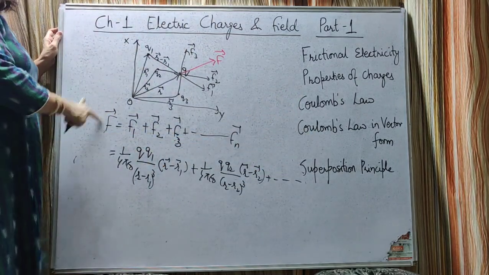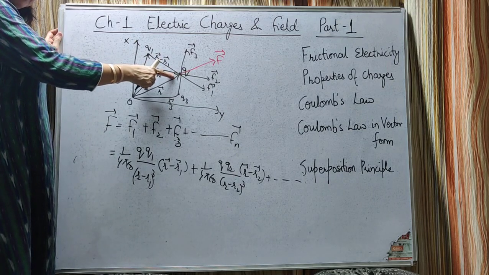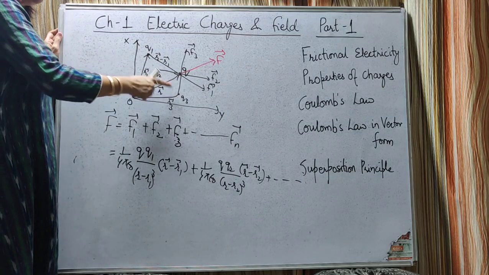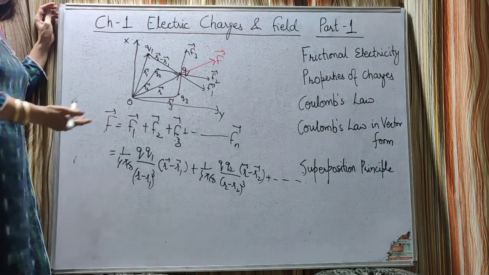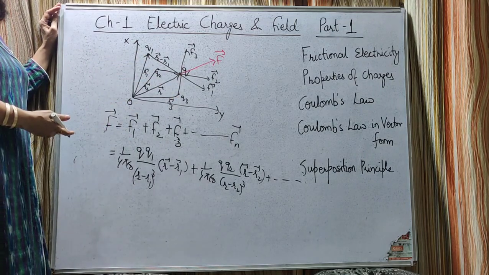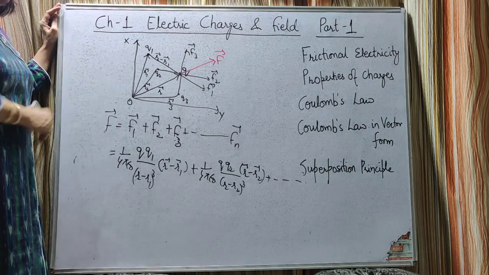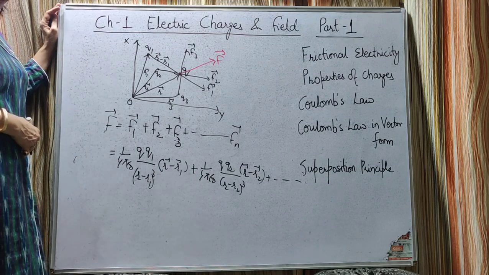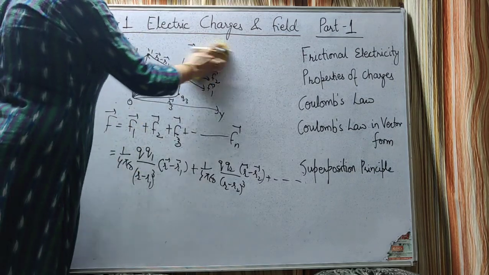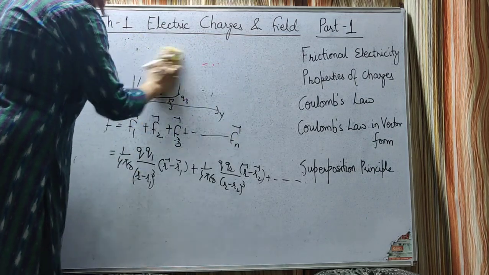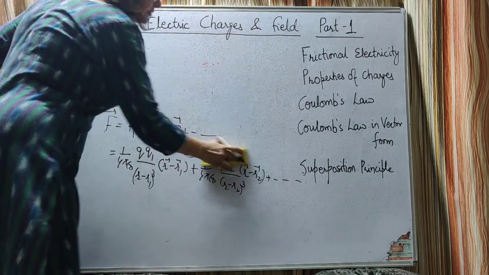So the total force on any given charge is equal to the vector sum of all the forces exerted by the surrounding charges, and this force is calculated by Coulomb's law. This principle we call the superposition principle. Okay, till now we have studied about point charges. Now let's study about continuous charge distribution.